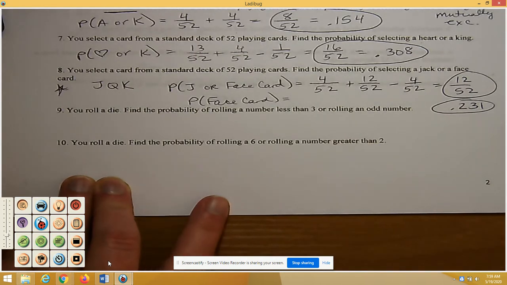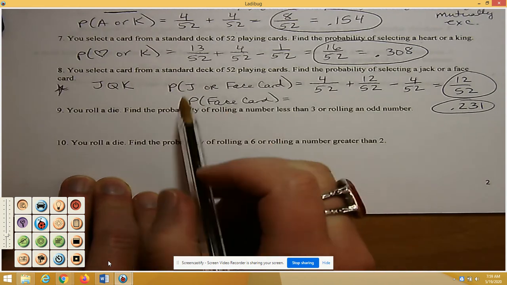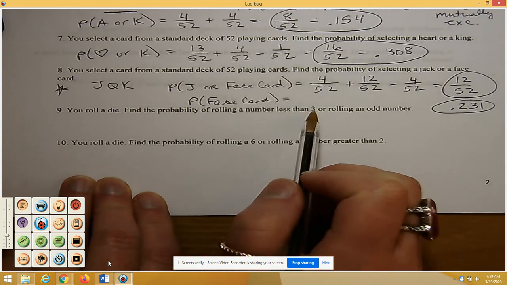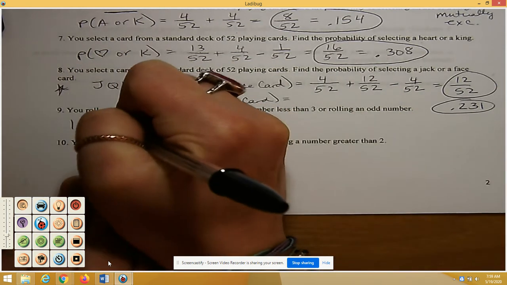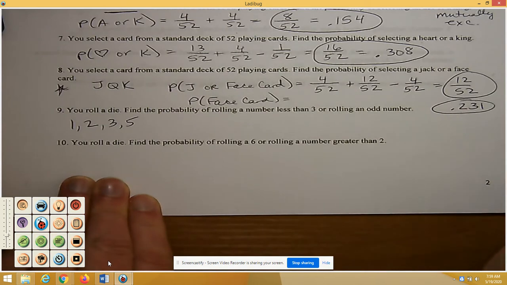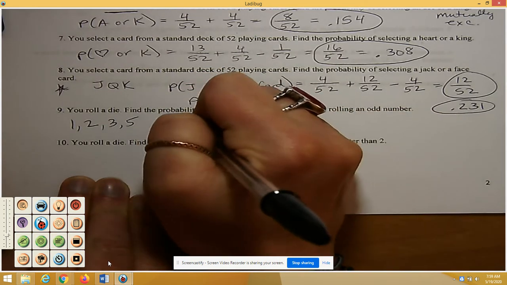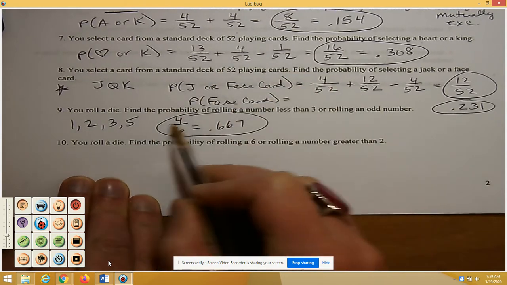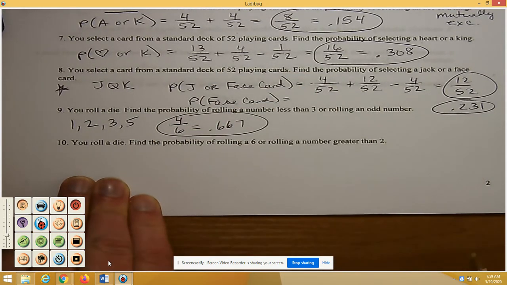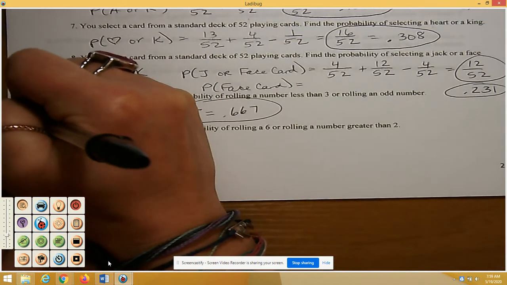All right, number 9. You roll a die, find the probability of rolling a number less than 3 or rolling an odd number. So again, I would probably look at my total sample space. So find the probability of rolling a number less than 3. Well, that's 1 and 2. And rolling an odd number is 1, 3, and 5. So to keep that simple, your probability is 4 to 6, which is 0.667. To me, when it's kind of a straightforward question like that, I would do it by the sample space.